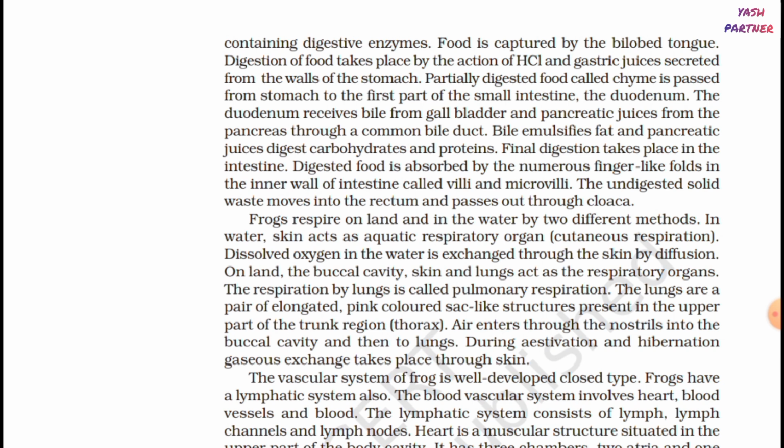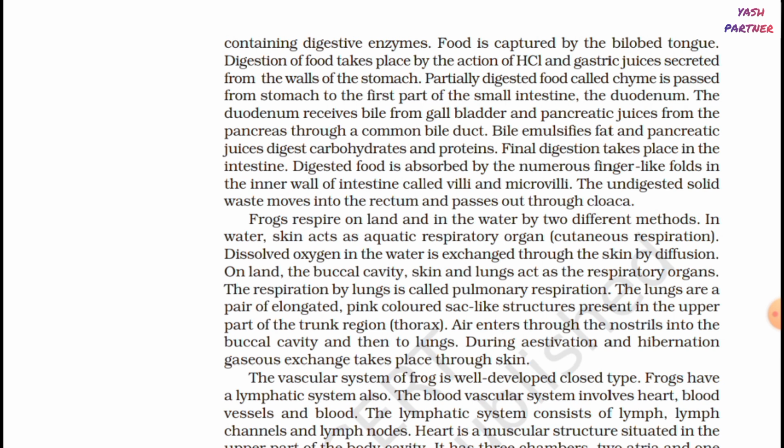Digested food is absorbed by the numerous finger-like folds in the inner wall of the intestine called villi and microvilli. The undigested solid waste moves into the rectum and passes out through cloaca. Frogs respire on land and in the water by two different methods. In water, skin acts as aquatic respiratory organ, cutaneous respiration. Dissolved oxygen in the water is exchanged through the skin by diffusion.